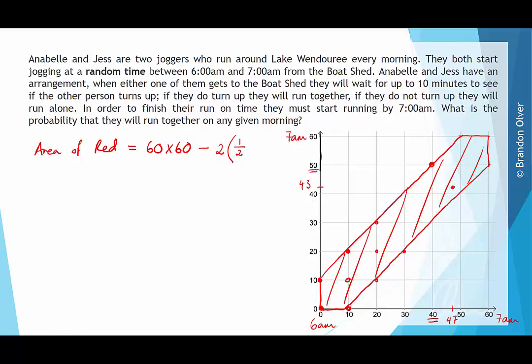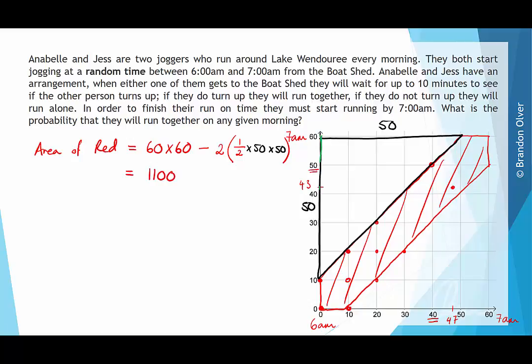And the triangle that we're subtracting away is this one here. Hopefully you can see that that length there is 50 and this length here is 50. So we're going to subtract a half times 50 times 50 away, twice. And if you do that calculation, you're left with 1,100.